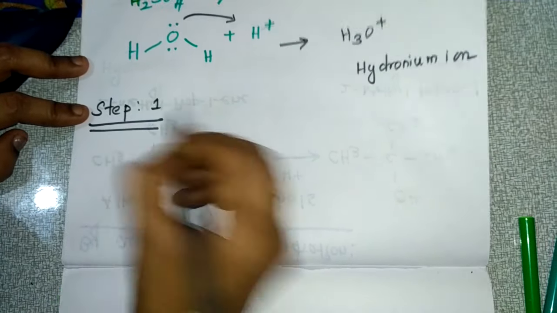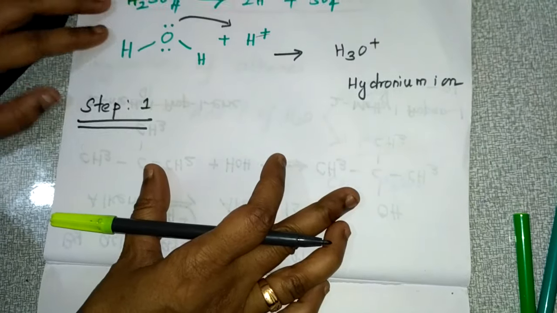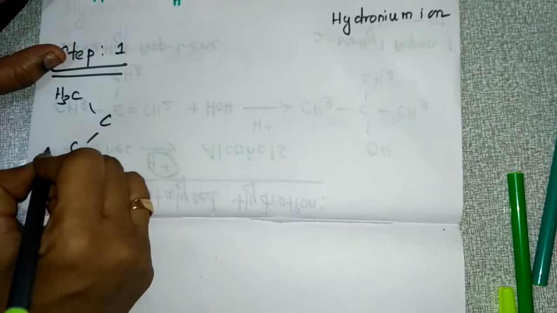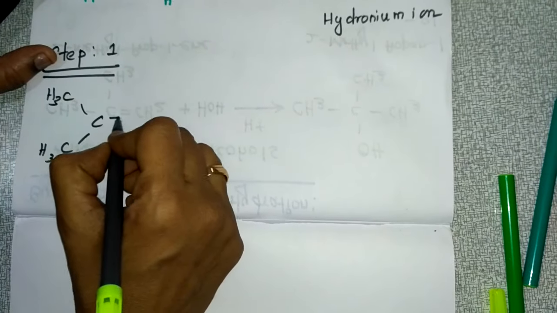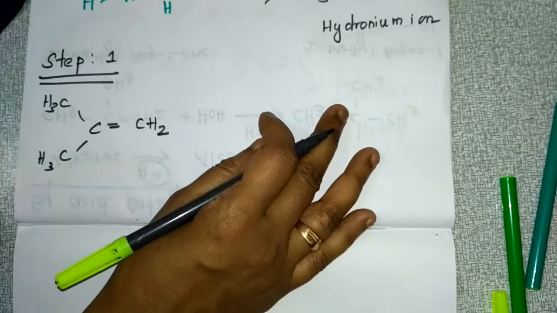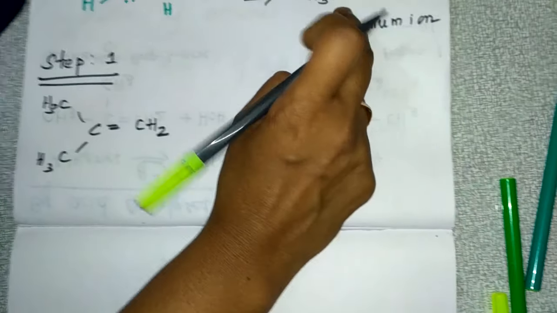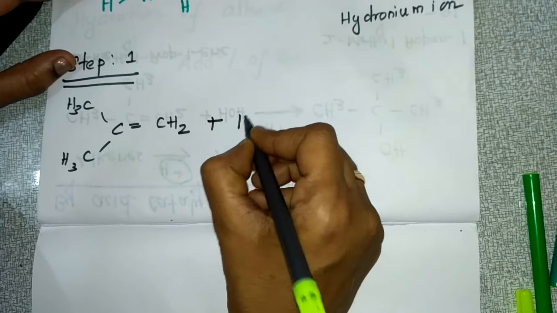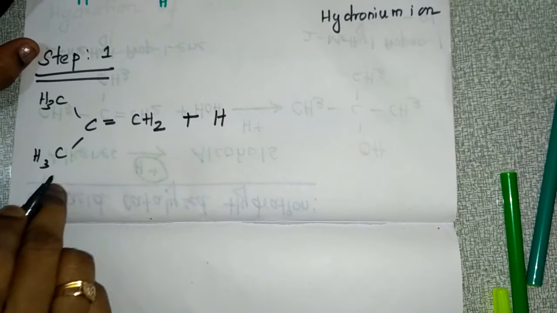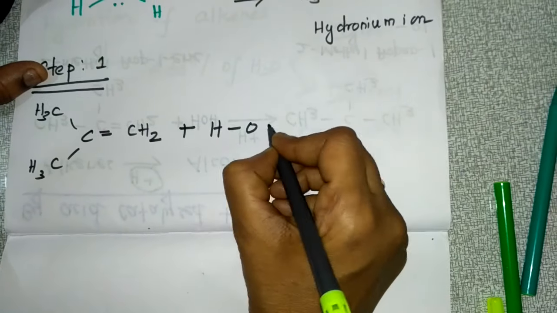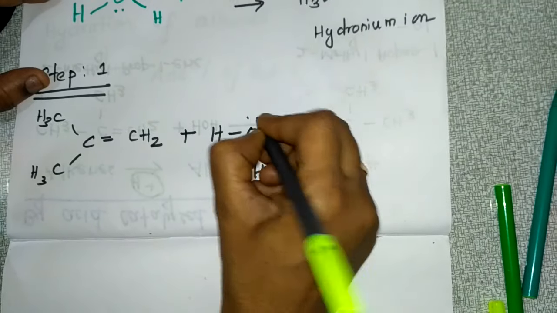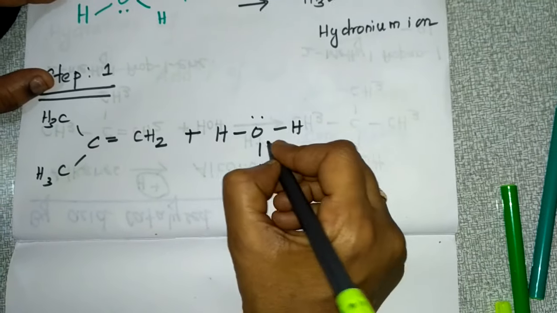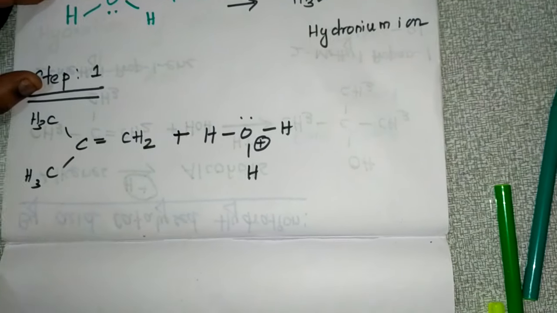In step 1, you are taking 2-methylprop-1-ene. The same I am writing here, 2-methylprop-1-ene. To this, this hydronium ion will get added. This hydronium ion will approach the 2-methylprop-1-ene. The hydronium ion structure is H3O plus, and here the charge of this oxygen will be positive.